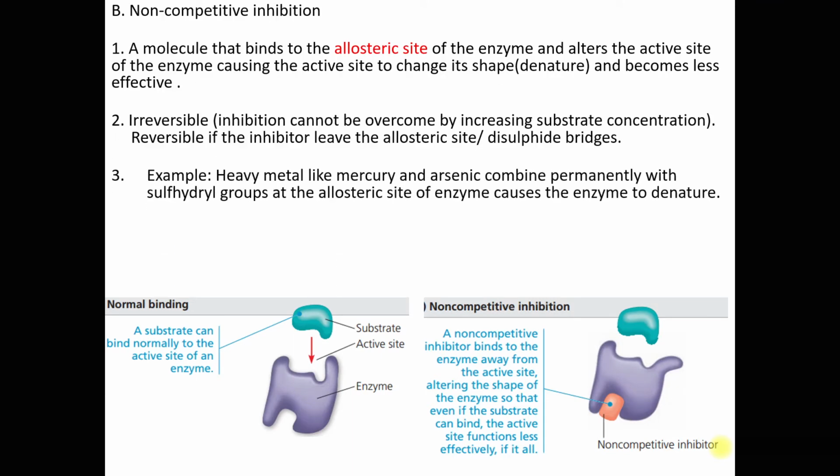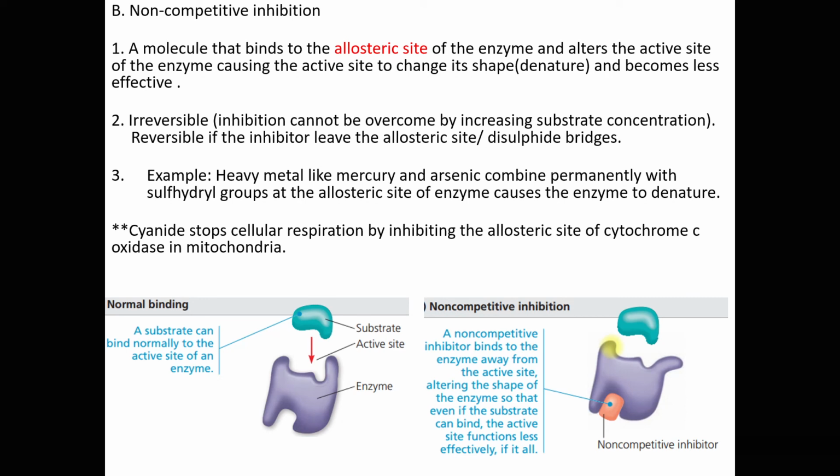Now, examples of non-competitive inhibitor molecules are heavy metals like mercury and arsenic that will bind permanently with the sulfhydryl groups at the allosteric site of the enzyme. It causes the enzyme to denature. Why does the enzyme denature? Because the binding of the non-competitive inhibitor molecule to the allosteric sites of the enzyme will cause the change of shape of the active site of the enzyme. So the enzyme denatures and becomes less effective.